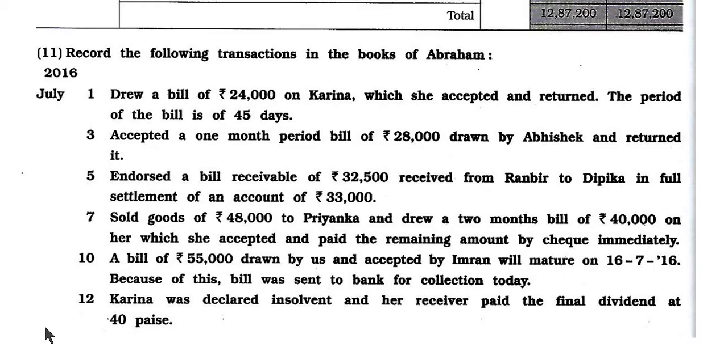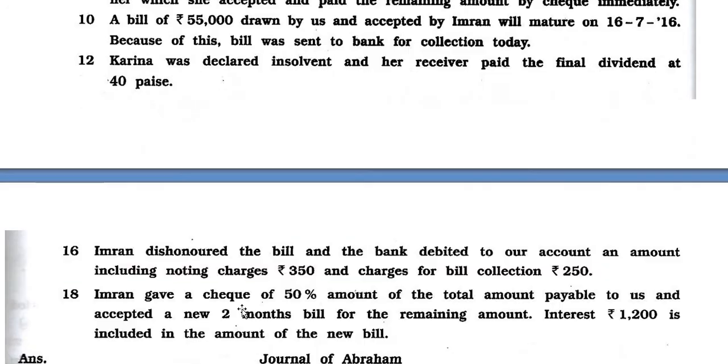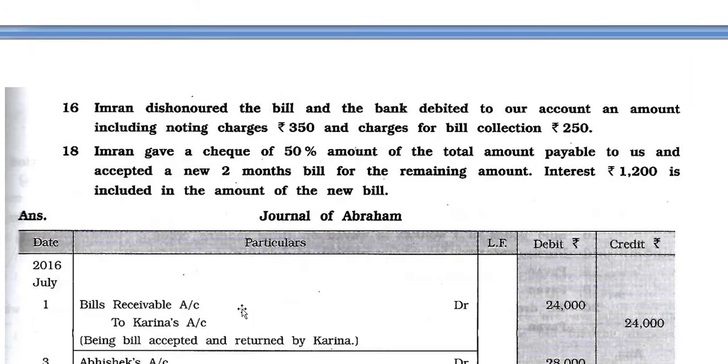Now date number 12. Karina was declared insolvent and her receiver paid the final dividend at 40 paisa. It means if there is 1 rupee then 40 paisa. So what is the amount? We have to write it this way.